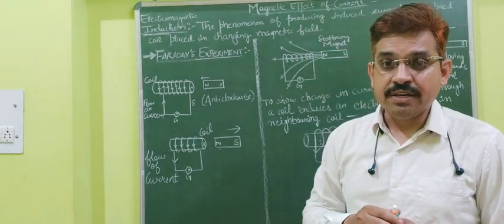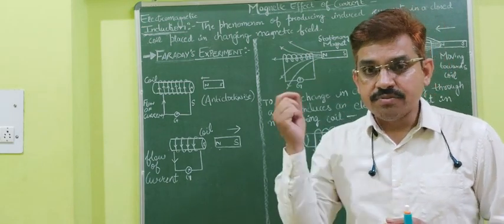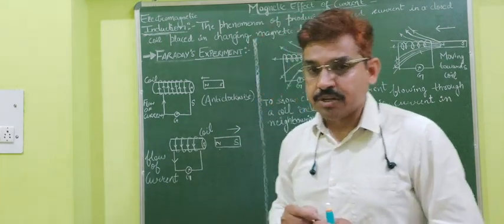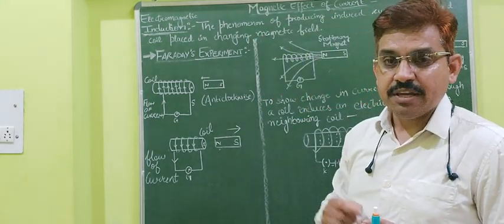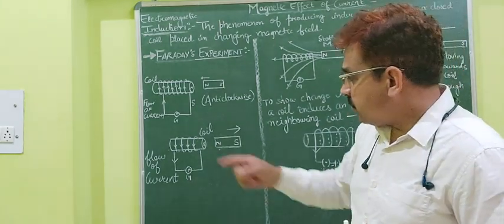So what is a galvanometer? It is an instrument which is used to measure a very small current. Because I am moving these magnets, only a very small current will be produced here. If the current is small, it can be measured only with the help of a galvanometer. So this is the galvanometer.